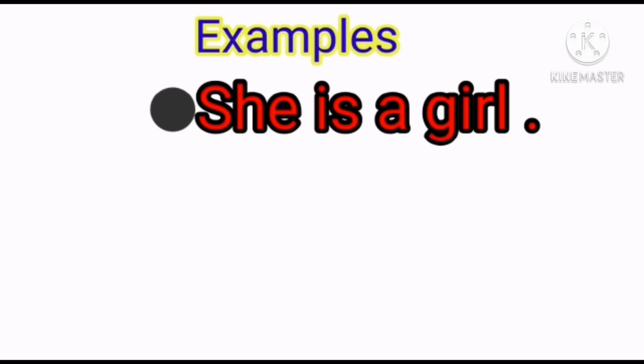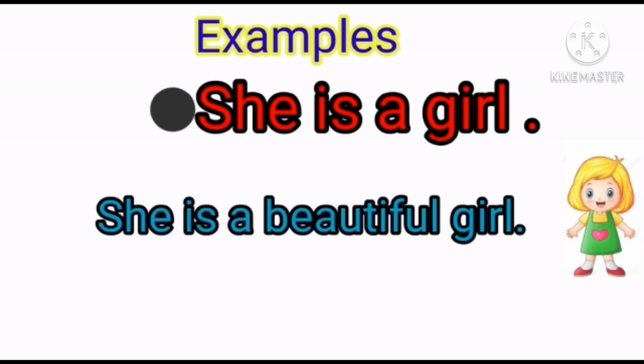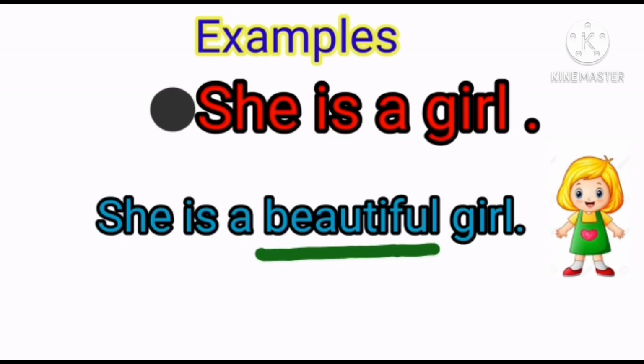In this sentence, she is a pronoun and girl is a noun. So we have to add an additional word to describe this girl. So: she is a beautiful girl.